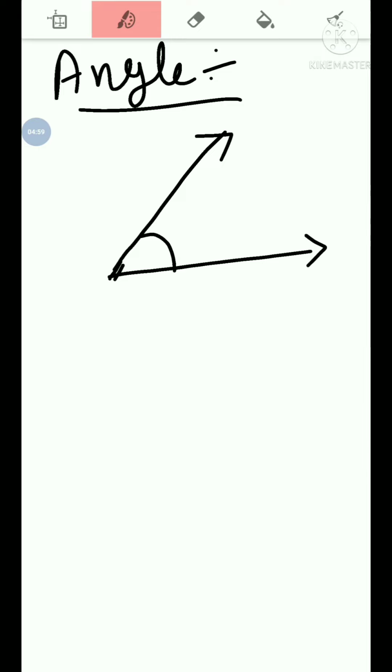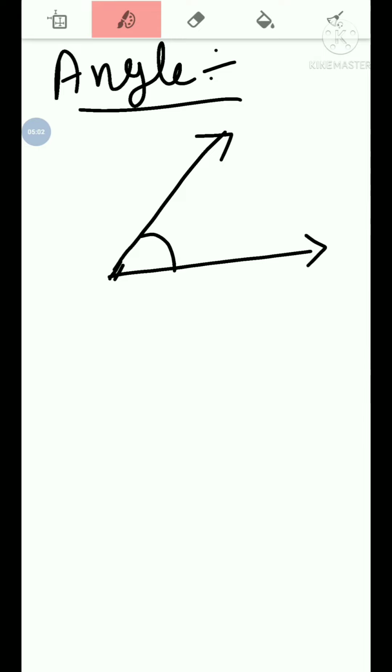Now, the next one is angle. A very important concept. What is an angle? Let us suppose this is one ray and this is a second ray, and they share a common vertex, a common endpoint. Then it is called an angle. If we have two rays meeting at a common endpoint, the gap between them is called an angle.